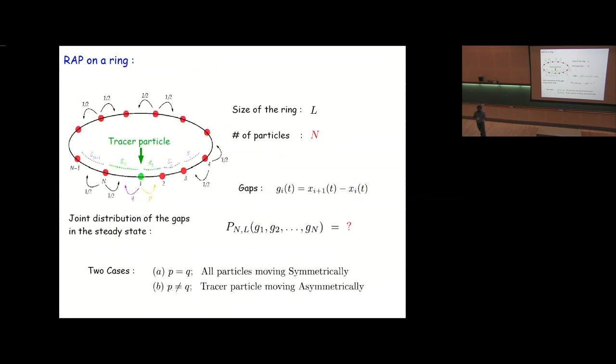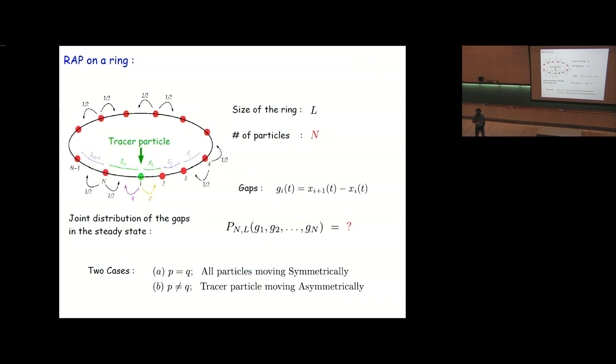I consider a ring of size L where n particles are moving, among which one particle is special in the sense that it moves to the right with rate p and to the left with rate q, whereas all other particles, which are the rest of the particles, move to the right or to the left with equal rate half. For this setup, the quantities we are interested in are the gaps between successive particles, which is g_i, the position of the (i+1)th particle minus the position of the ith particle.